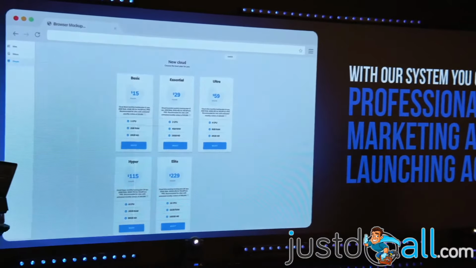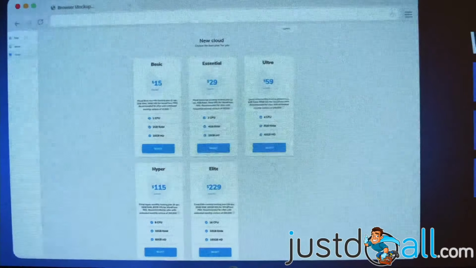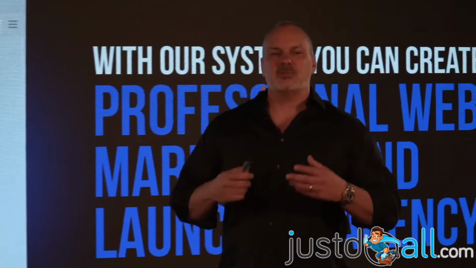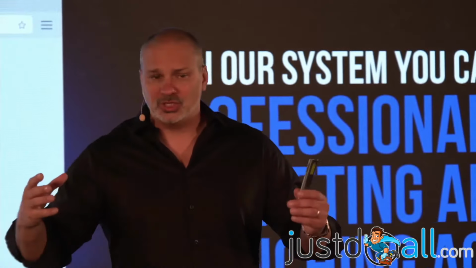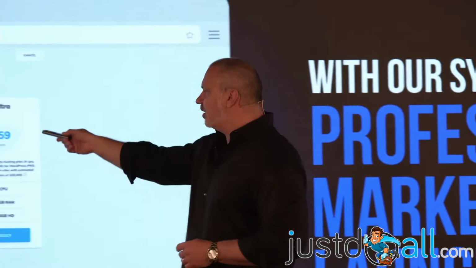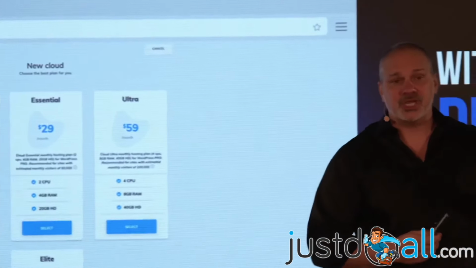We created a way that, with your Builderall account and the WordPress integration, you can have as many websites and as many clients as you want, because we created a system where you are going to buy servers, right? And we have a deal with our data center here in Miami. Those guys are huge. This is one of the biggest data centers in Florida, and we have a special relationship with them. So we got a lot of servers, a lot of machines, at a super good price. You're going to start paying $15 per server, per machine. It's a dedicated server that you can use for your websites.